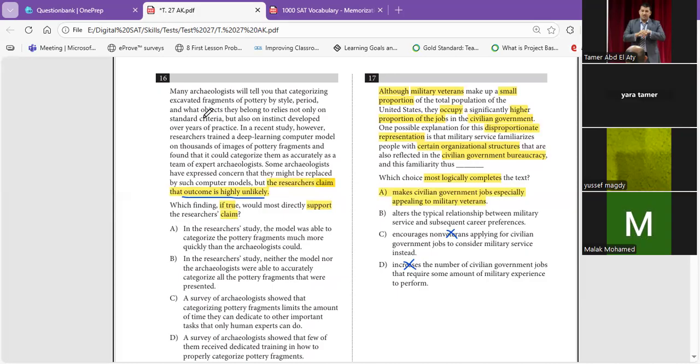He said here many archaeologists will tell you that categorizing excavated fragments of pottery by style, period, and what object they belong to relies not only on standard criteria, but also on instinct developed over years. So it's not only on standard criteria, but also on an instinct that developed over years according to the experience of practice. In a recent study, however, contradiction to what was mentioned before.